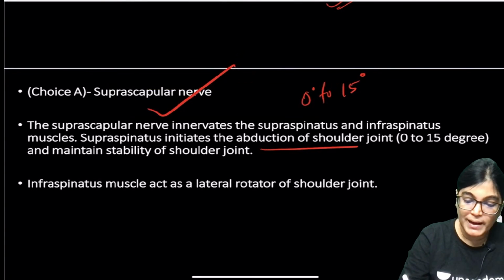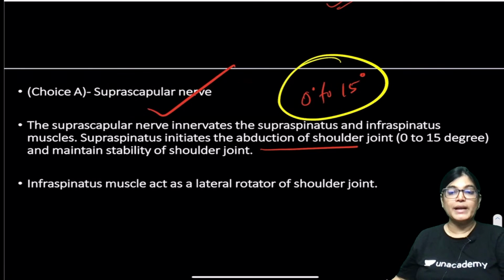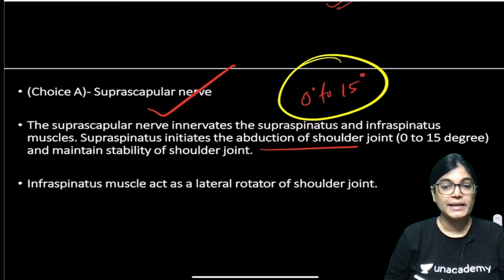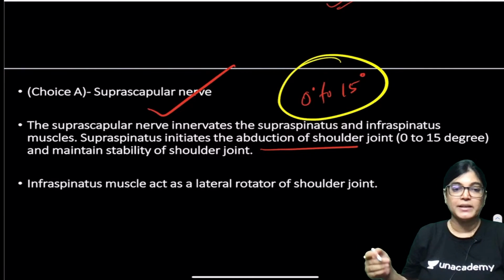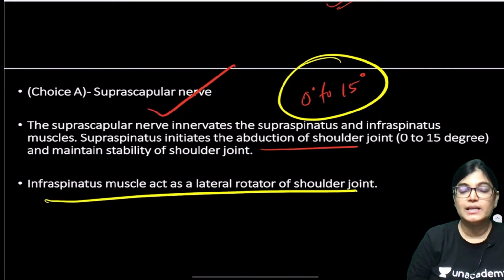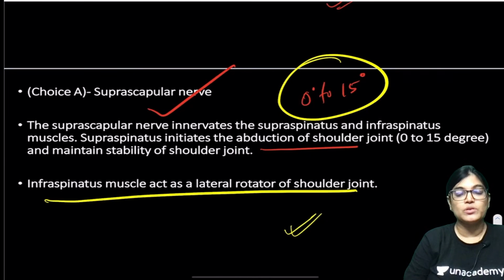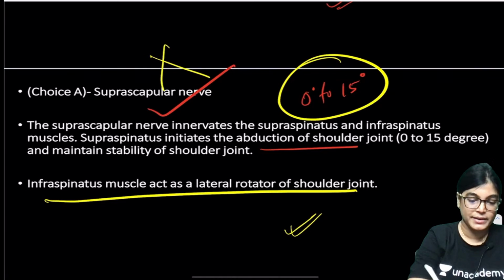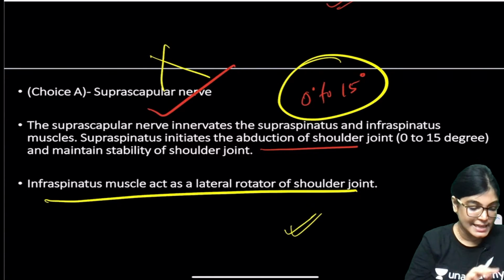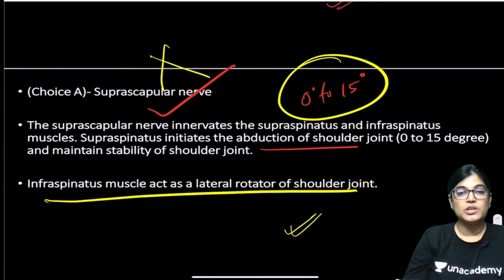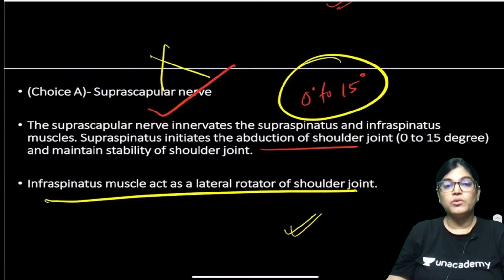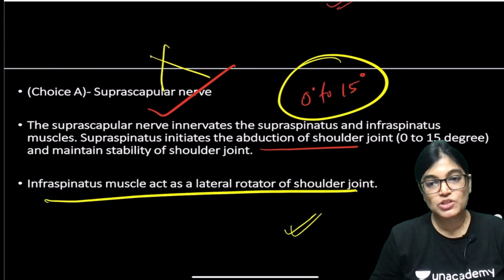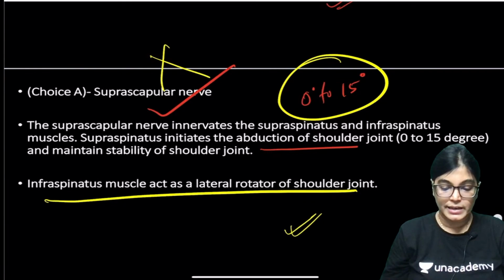Yes, Saturday night palsy is also one of the features of radial nerve compression, when there is compression in the spiral groove on the posterior aspect of the arm. Infraspinatus muscle is a lateral rotator of the shoulder joint, but it is not causing wrist drop. So option A is not correct. Initiation of abduction was not involved, so this is not the correct answer.